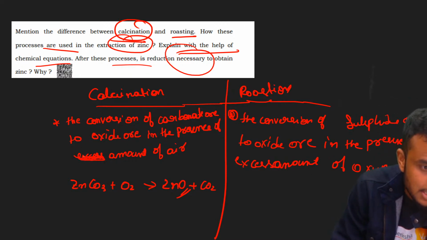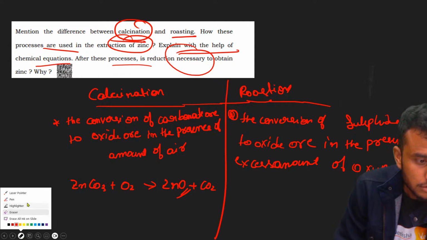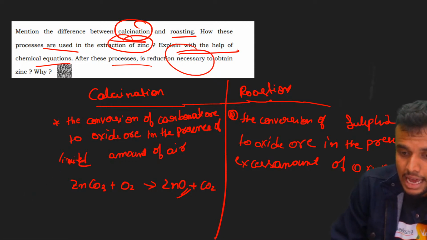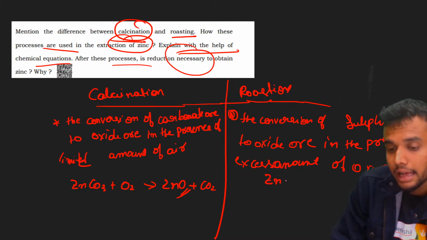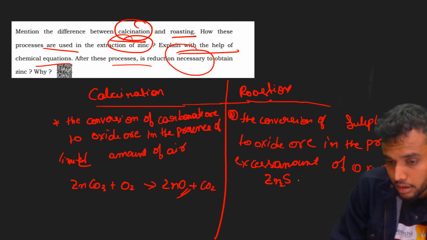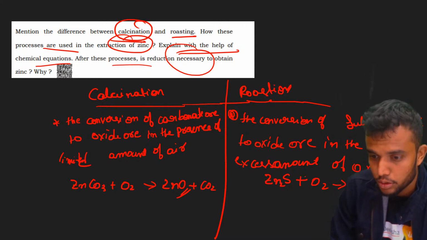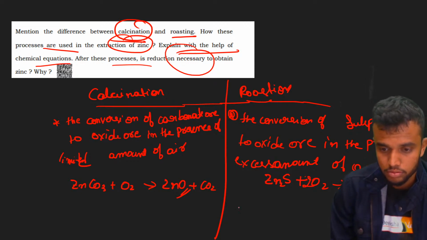It is not excess, it is a limited amount. In this case limited amount, in calcination excess amount. The example is very simple. Zinc sulfide ZnS plus oxygen gives zinc oxide ZnO plus SO2. Here we need to balance the reaction. Then totally 4 oxygen is there. Then it's balanced.